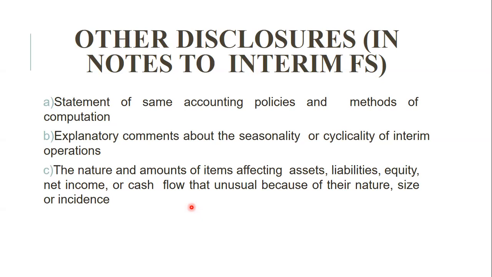The statement of same accounting policies and methods of computation, which policies you have used, explanatory comment about the seasonality or cyclicality of interim operations, like royalties, the nature and amount of items affecting assets, liabilities, equity, net income or cash flow that are unusual because of their nature, size or incidence.